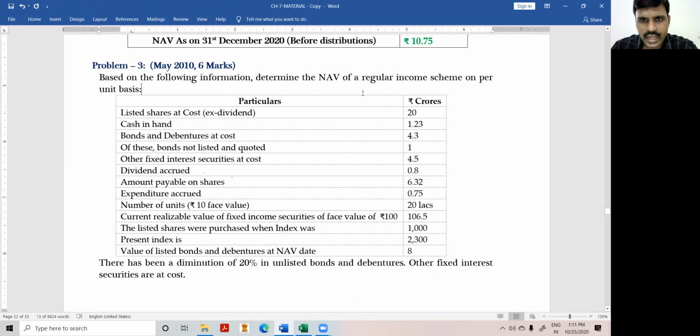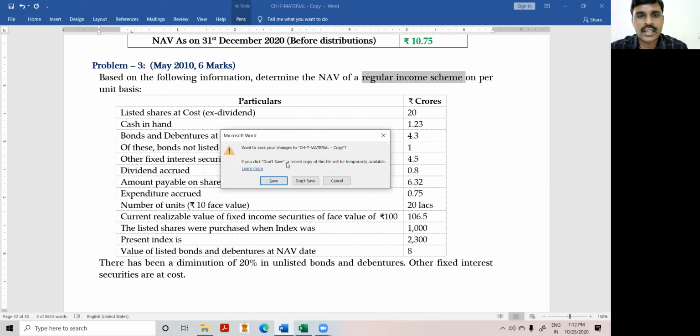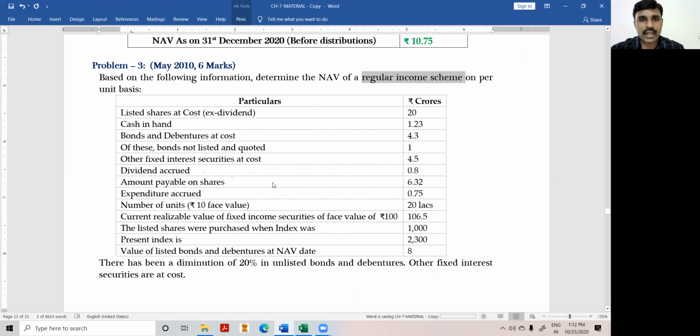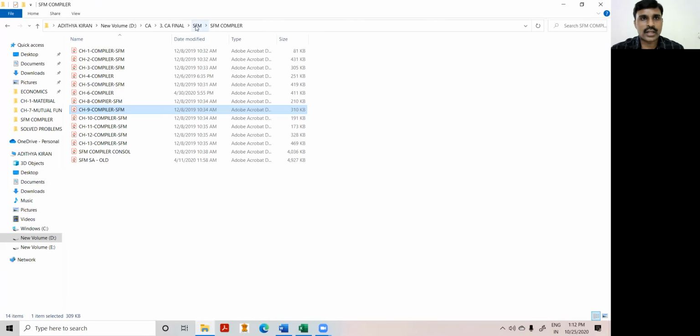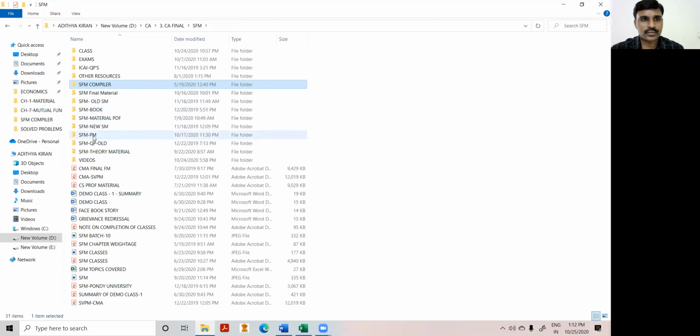As I said in the theory class, different schemes will be based on the different financial objectives of the investor. A regular income scheme suits one kind of investor, maybe retired people. For them, capital appreciation is not the criterion. They are looking at the regular income.